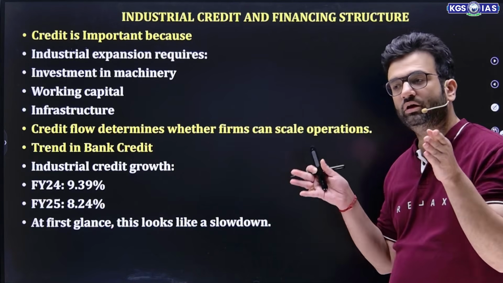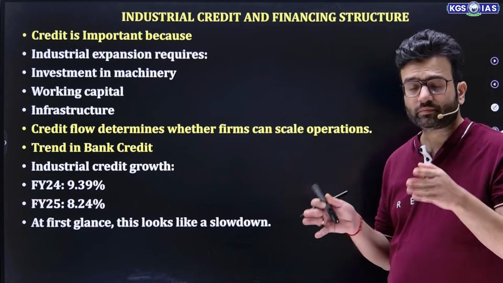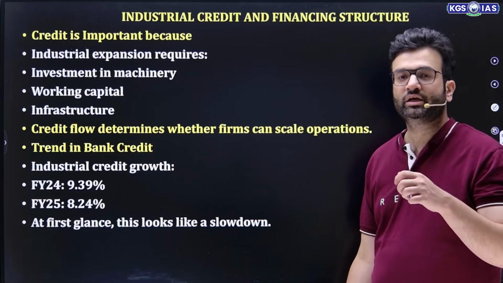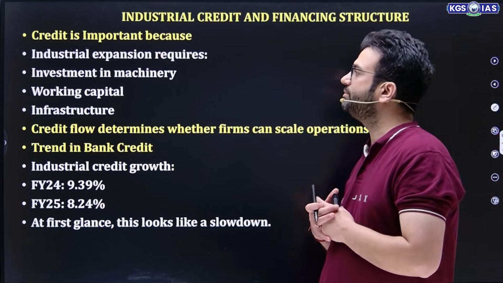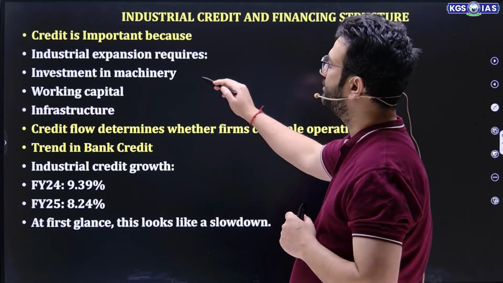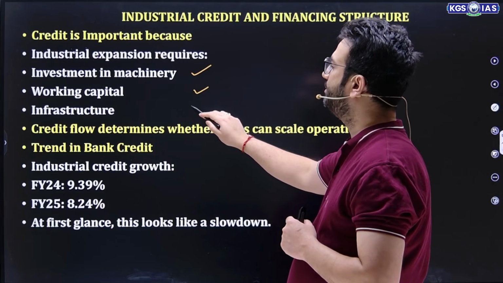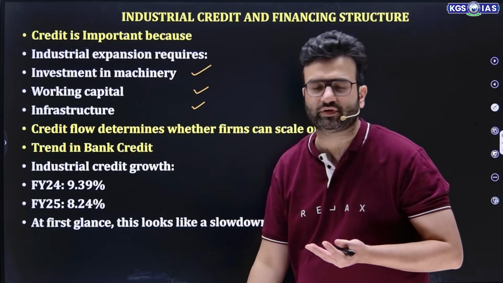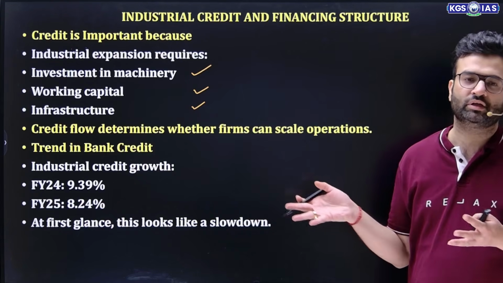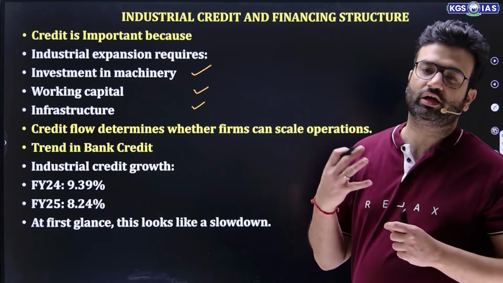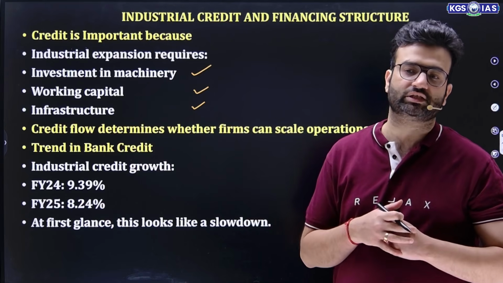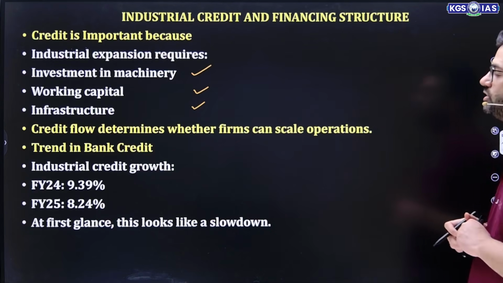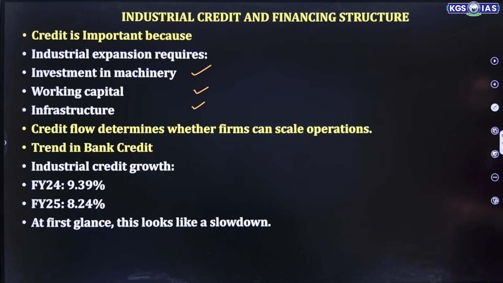So their overall dependence on commercial banks is now reducing, and they are trying to raise funds through their own means. Credit is important because industrial expansion requires investment in machinery, working capital, and infrastructure. For sure, we all know why money is needed by the firms, just for their expansion. They want to invest that money in their machinery, working capital needs, and infrastructure needs. That's why they want money. So credit flow determines whether firms can scale operations.